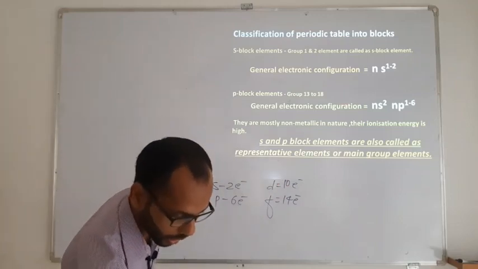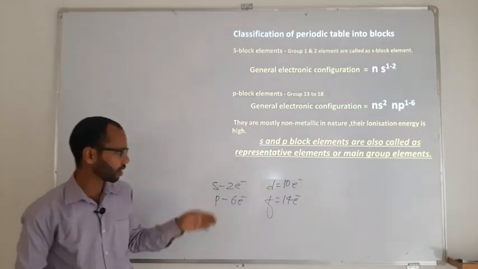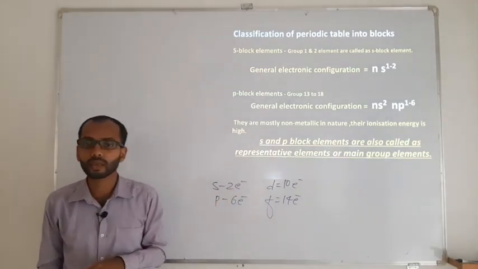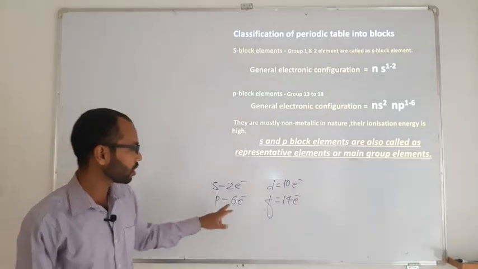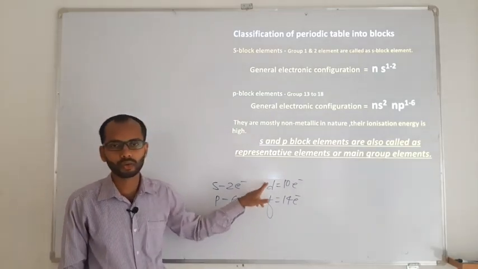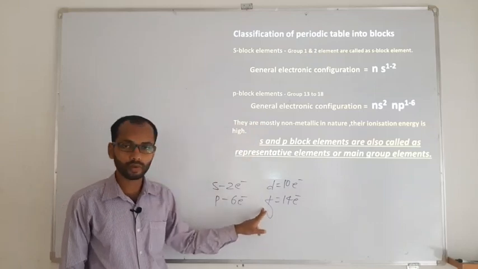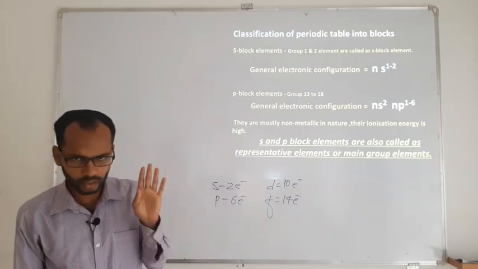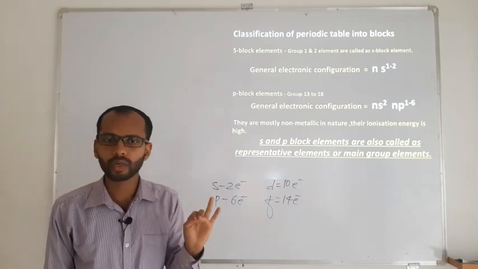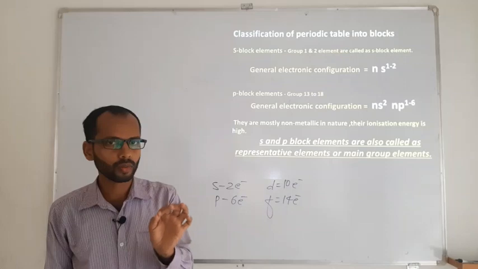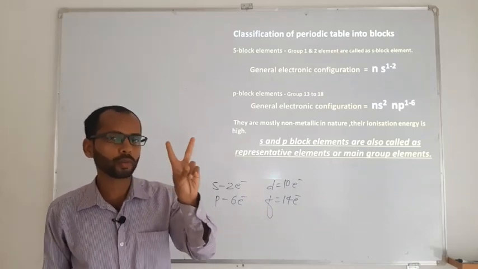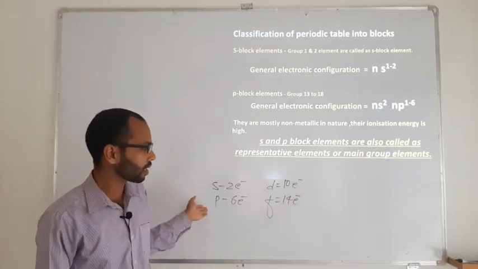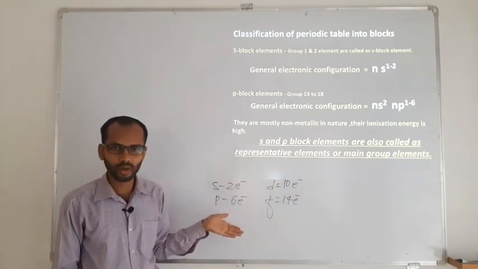As s has only one subshell, it can take a maximum of 2 electrons. p has 3, the Px, Py and Pz, so 2 into 3 is going to be 6 electrons there. d has 5, so 5 into 2 is going to be 10 electrons there. f has 7, so 7 into 2 is going to be 14 electrons there. Irrespective of whether it is an s orbital, p orbital, d orbital or f orbital, each orbital in chemistry can have a maximum of 2 electrons only. Depending on how many subshells they have, that number of electrons may further increase.